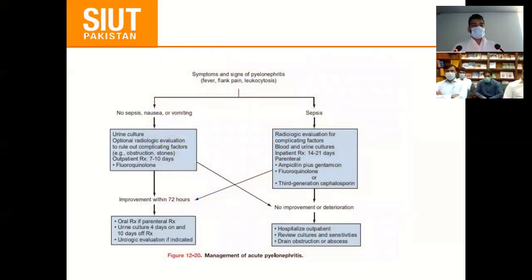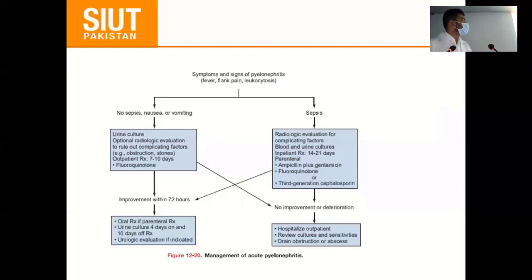So this is the flow chart, and here we can see the patient presents with these symptoms, and he has no signs of sepsis. So first of all we investigate through cultures and all hematological investigations, and we start fluoroquinolones for that patient. If it's improved within 72 hours, then we have to send urine culture on day 4 of treatment as well as at 10 days. And if you indicate any urological evaluation, go ahead, otherwise there is no need.